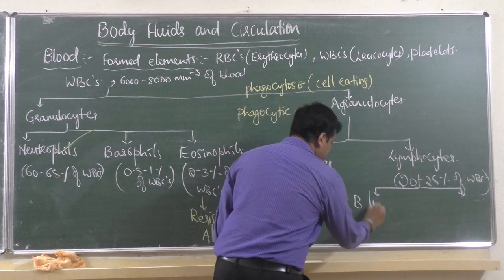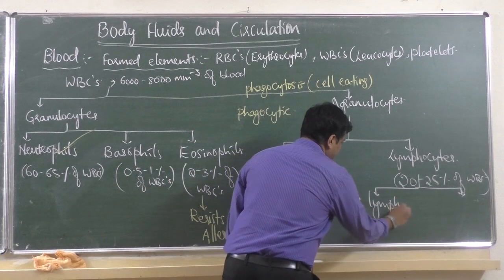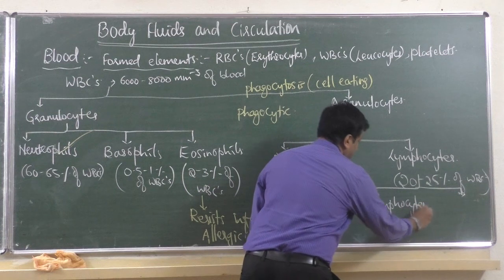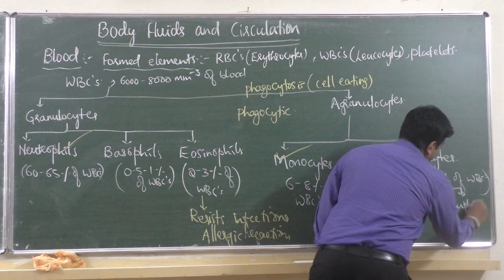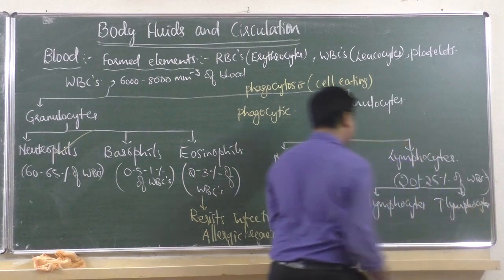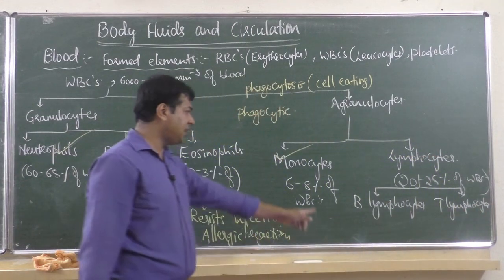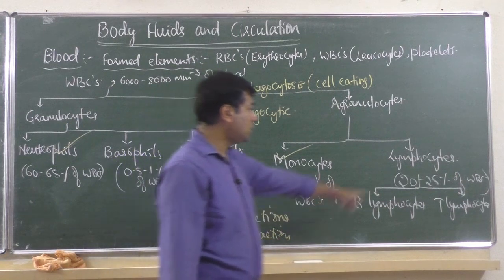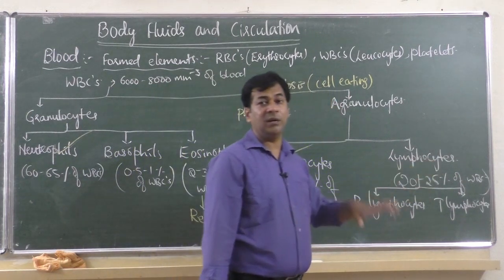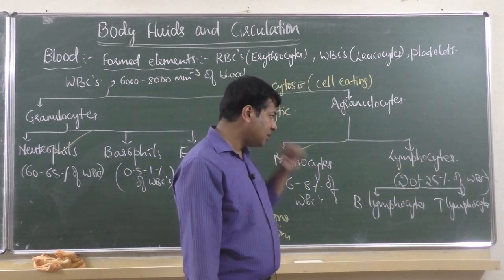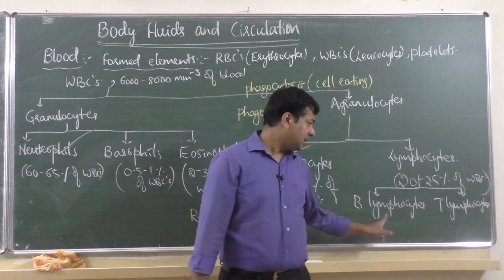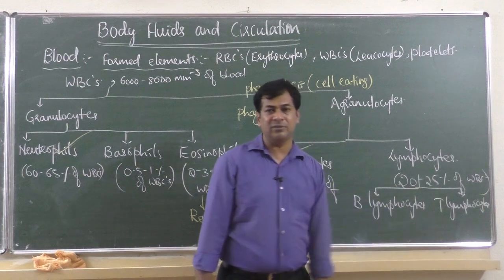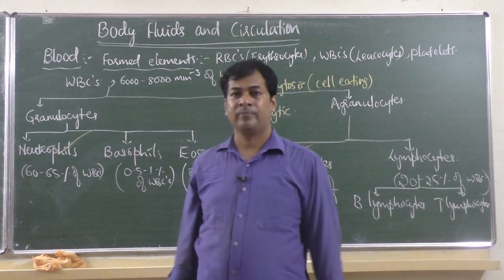That is B lymphocytes. Next year also you will learn again in detail. The other one is T lymphocytes. Two types of lymphocytes are present. And these B and T lymphocytes are present in 20 to 25% in number of WBC. These two lymphocytes, B and T lymphocytes, provide immunity to our body.